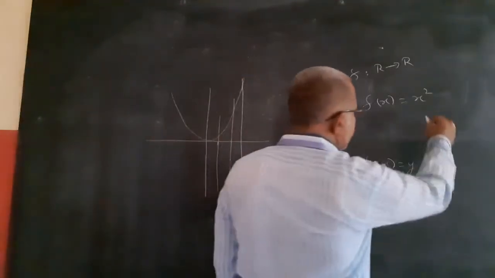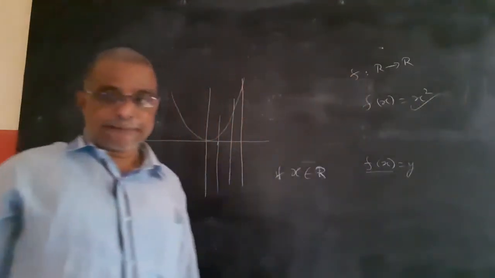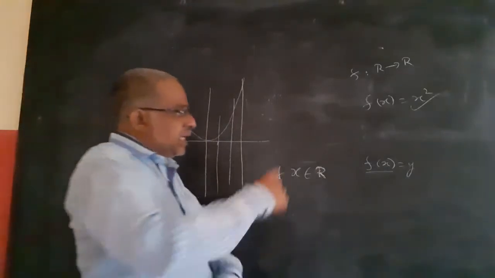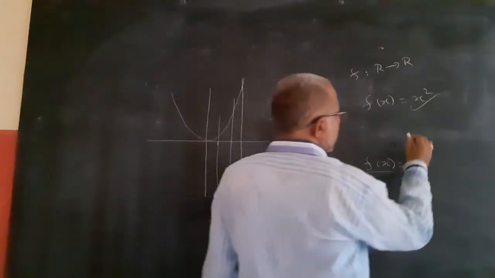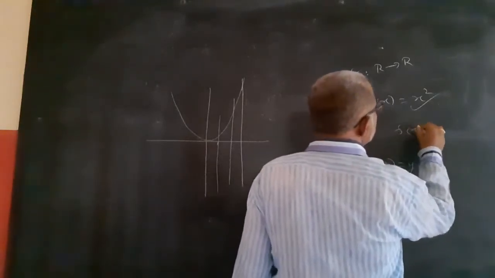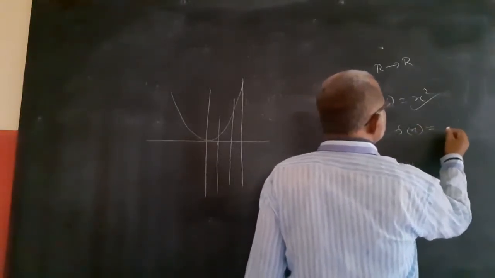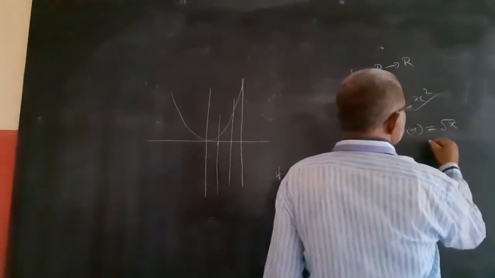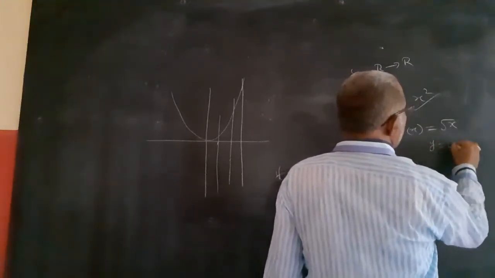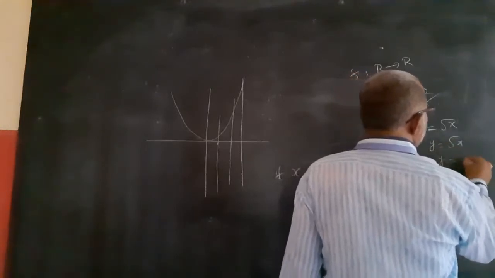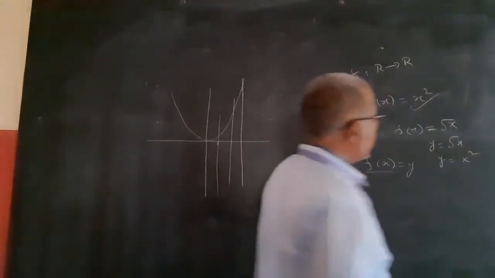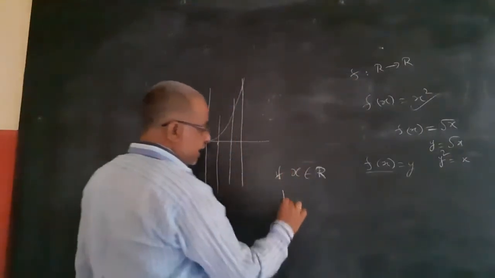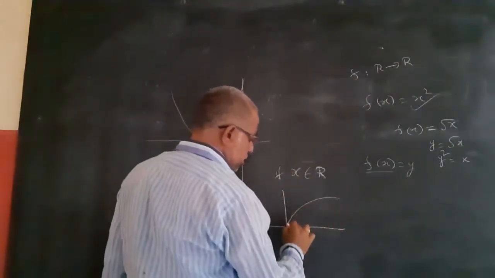Now this is 100% a function from real numbers R to R. If I take the function f of x equals root x, that is y equals root x. So y equals x square, that is, x equals y square. So the graph of that function will be like this.